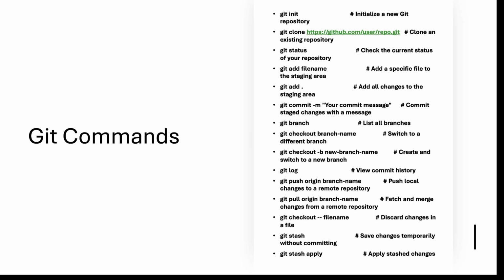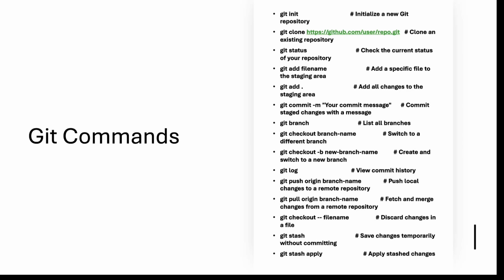Git stash means we can save changes temporarily. With git stash apply, we can take that stash from the temporary folder in future, apply it, and rework on it.